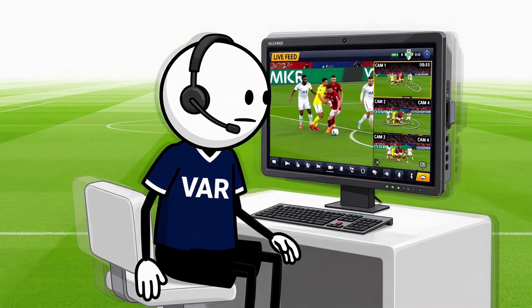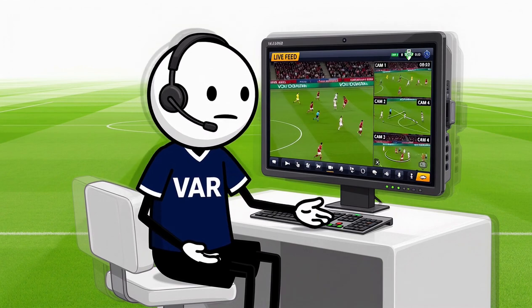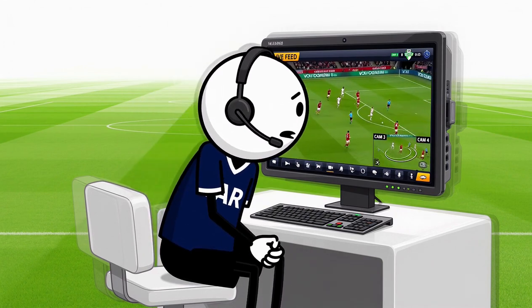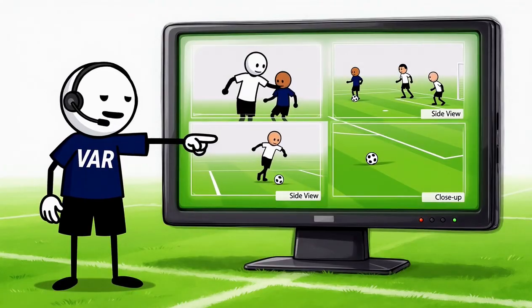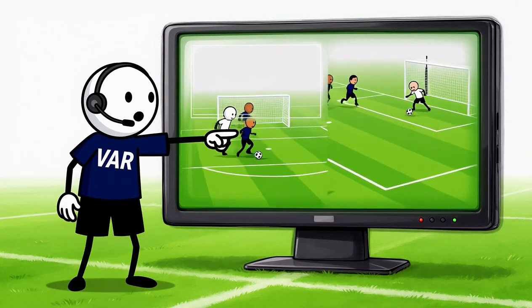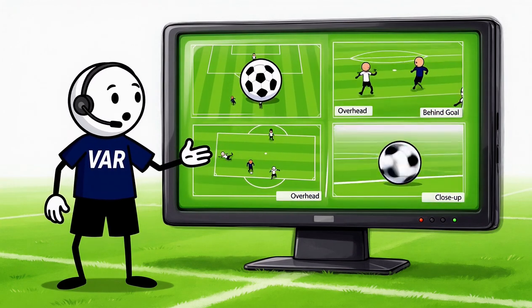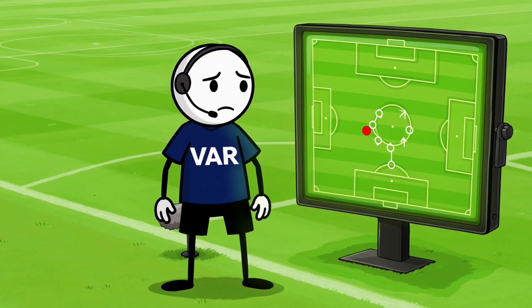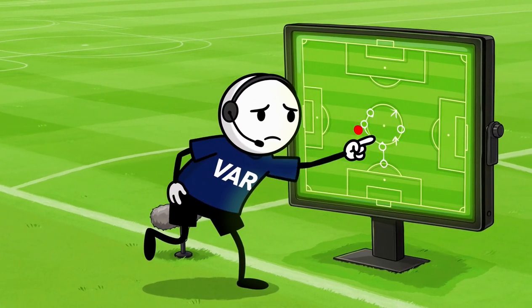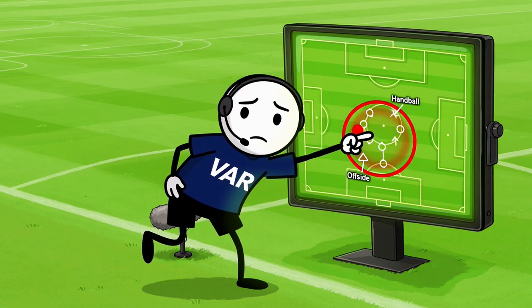The VAR team works from a high-tech video room, watching the match live from many different camera angles on several big screens carefully. VAR officials can instantly switch between multiple camera views, including goal line technology and overhead cameras, to see the full truth of what happened now. When the VAR team spots a very clear and obvious mistake, they can recommend that the referee takes another look at the incident on the pitch immediately.